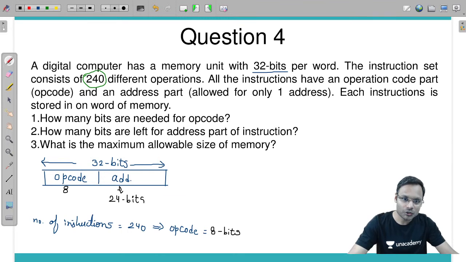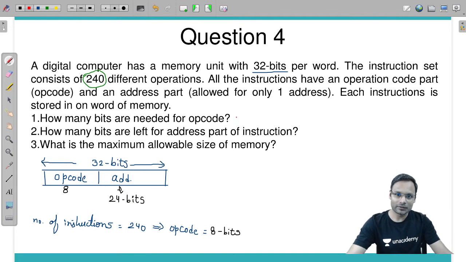Now, what is the question? Question number 1. How many bits are needed for opcode? 8 bits. Question number 1 solved. Question number 2. How many bits are left for address part of instruction? 24 bits.